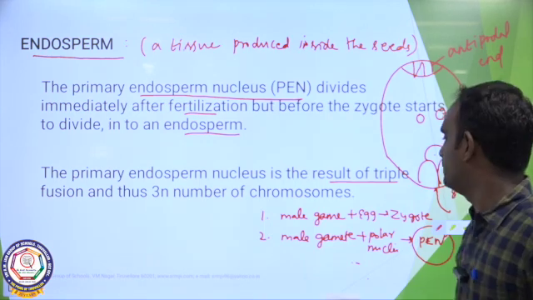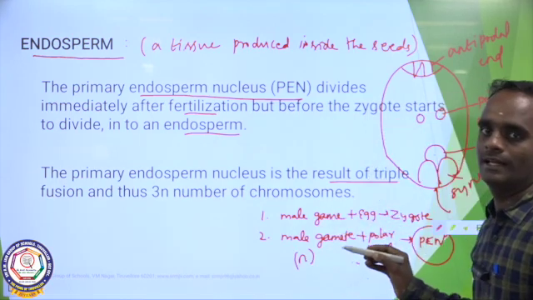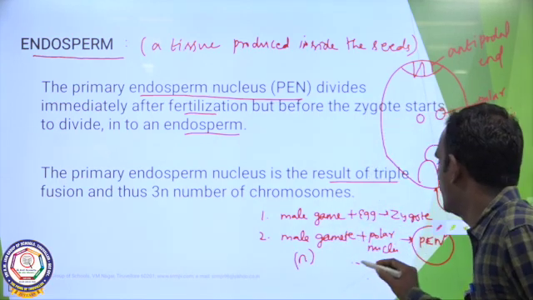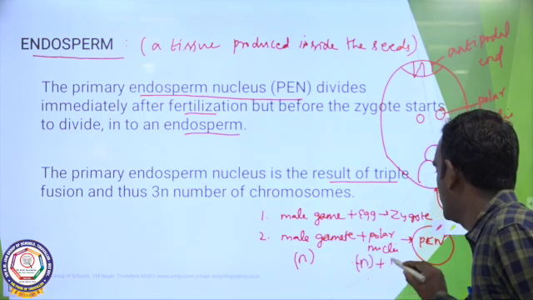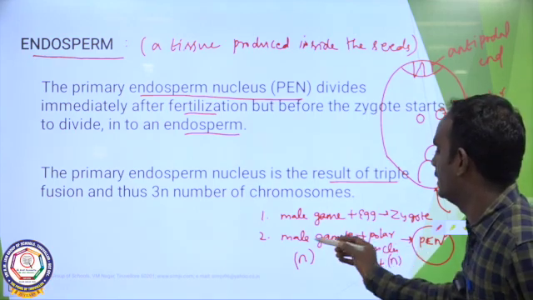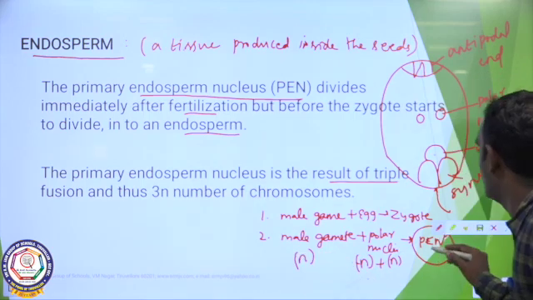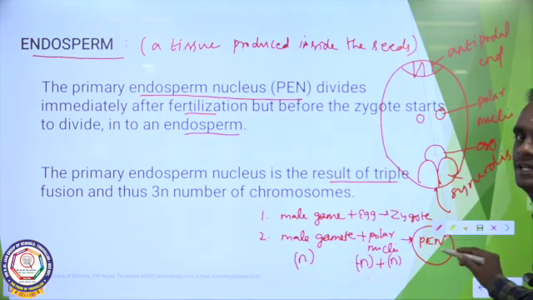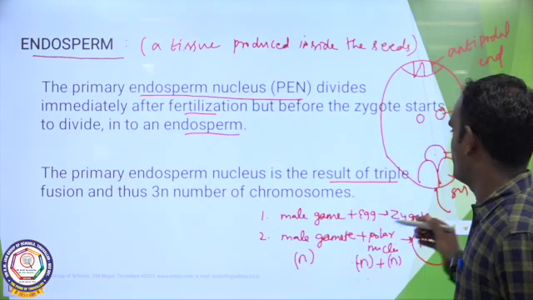Triple fusion is where the male gamete has 1n, the haploid condition, and the two polar nuclei are each haploid. One male gamete and two polar nuclei fuse together to form a primary endosperm nucleus. This is triploid in nature.